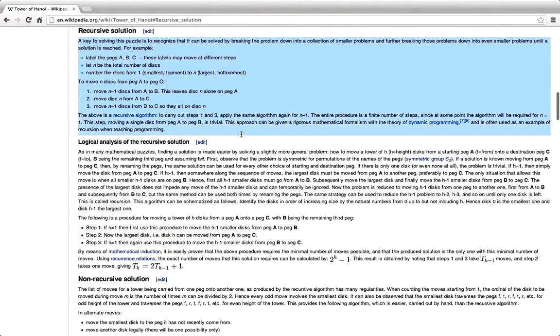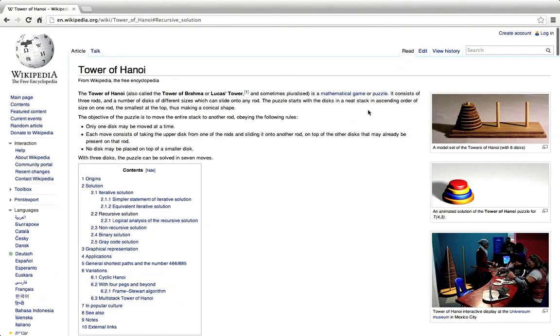And if you look down here, somewhere we've got an explanation of the recursive solution. Although this looks a bit intimidating, it's actually in some ways easier to understand than calculating a factorial, I find. And where recursive algorithms really shine is if you can see what to do for one step of this puzzle, then you can use a recursive solution that applies that step over and over again, and solves the whole puzzle in a very elegant manner with surprisingly little code. It's better to use loops in general than recursion, but in this case using a loop would be actually quite hard to figure out mentally, whereas the recursive solution turns out to be pretty simple.